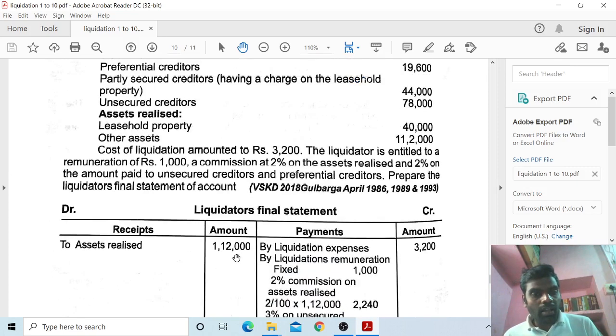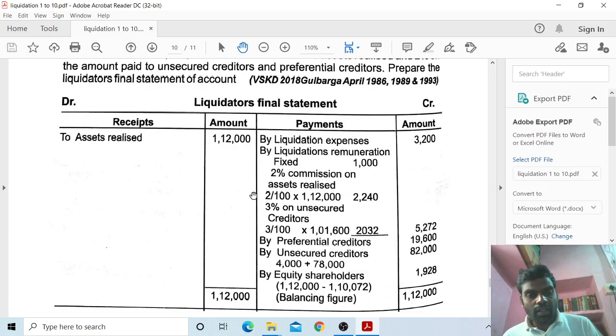So first, the asset realized is 1,12,000. From this 1,12,000 you have to pay liquidation expenses 3,200, and liquidator's remuneration fixed 1,000, and 2% commission on asset realized: 2 divided by 100 into 1,12,000 is equal to 2,240.